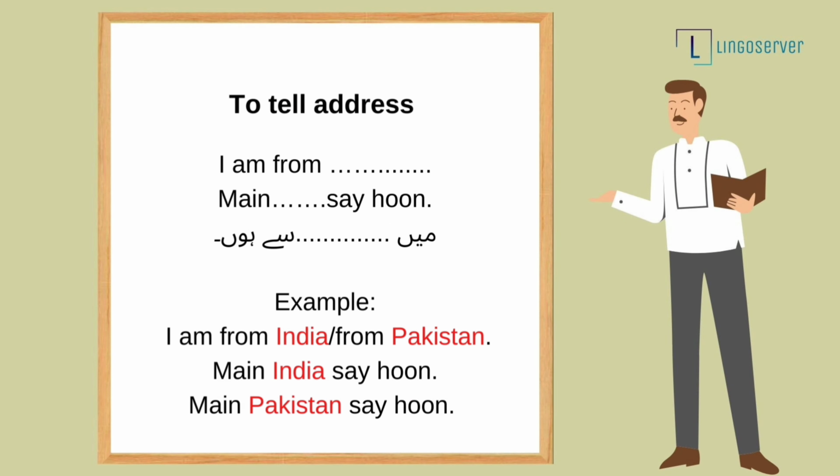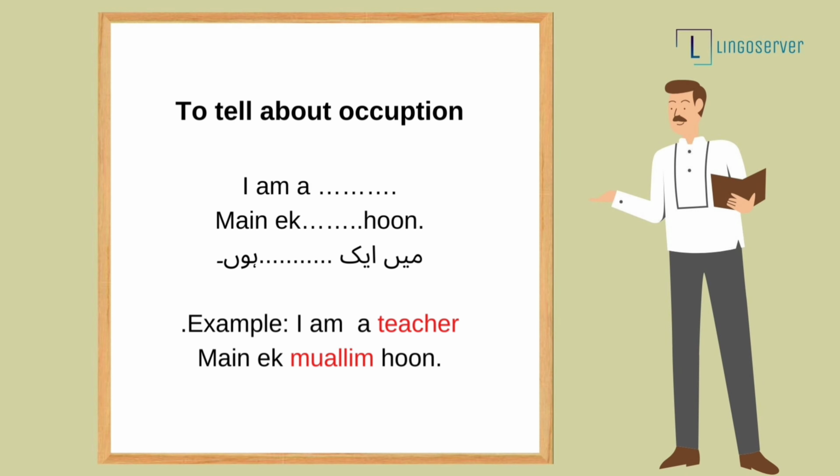And to say I'm from and then place name, you will say मैं से हूँ. For example, I'm from India or I'm from Pakistan. So you will say मैं हिंदुस्तान से हूँ. I'm from India. मैं हिंदुस्तान से हूँ. And to say I'm from Pakistan, you will say मैं पाकिस्तान से हूँ.